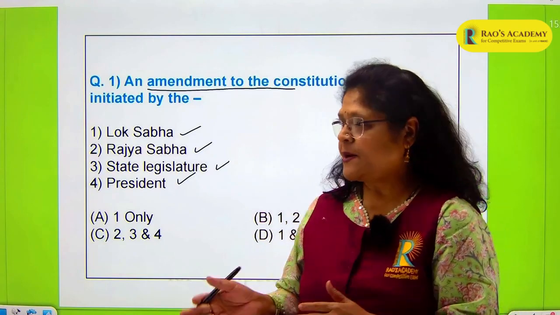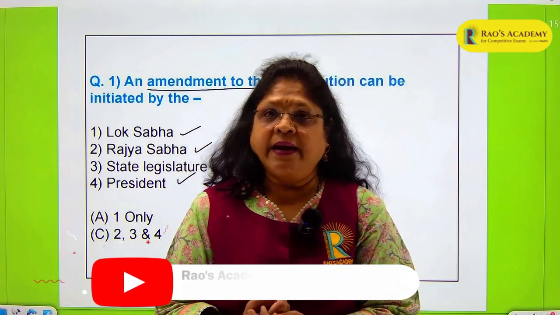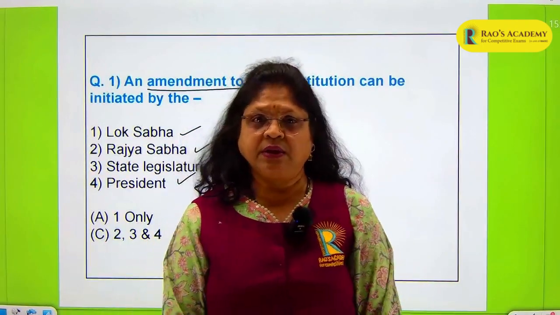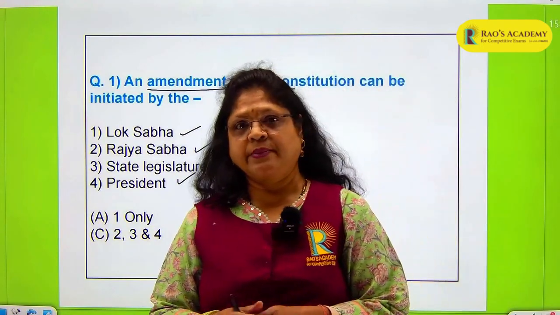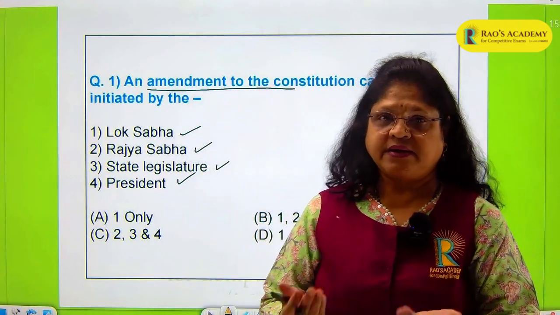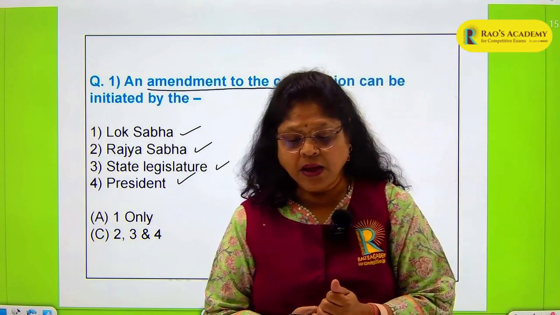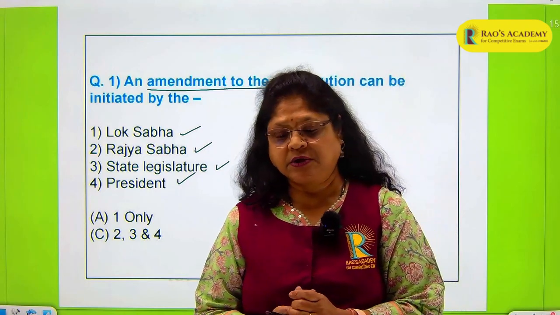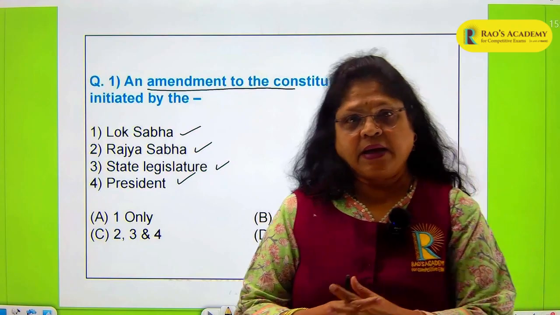And when a bill is passed separately by both the houses, it is sent to the president for his assent. And here the president has no option but to give his assent to the amendment bill, because it has already been passed by a special majority by both houses of parliament. He cannot withdraw the bill, nor can he send it back for recommendation of the parliament. So once the president gives his assent, it becomes an act, a constitutional amendment act.